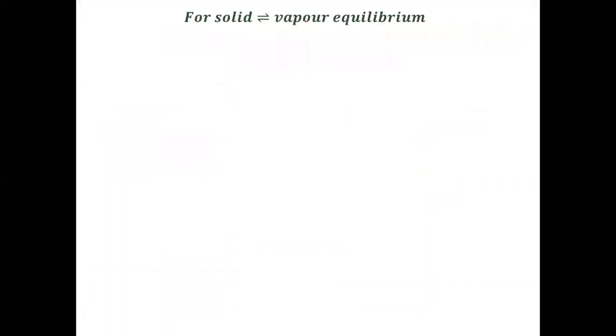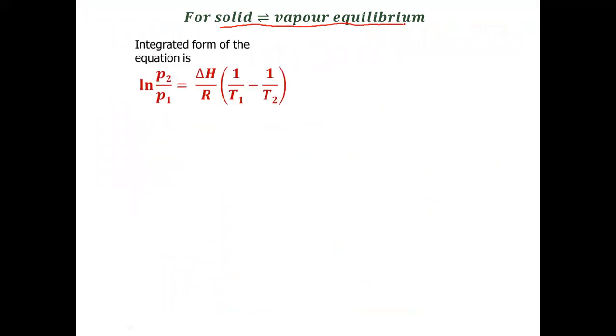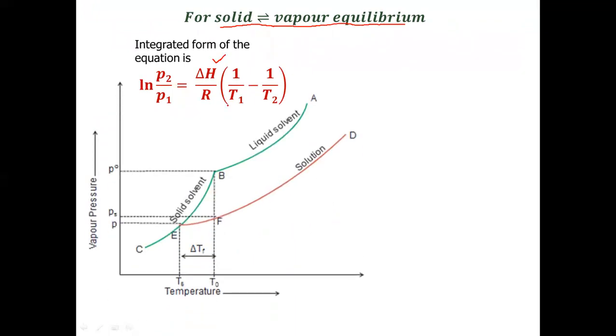Now let us apply this equation first to solid vapor equilibrium. For your reference, I have again written this equation. This is the Clausius-Clapeyron equation. Now we have to apply this on solid vapor equilibrium. First identify where the solid vapor curve is. This CB curve is the solid vapor curve, which shows the variation of vapor pressure of solid solvent with the temperature.